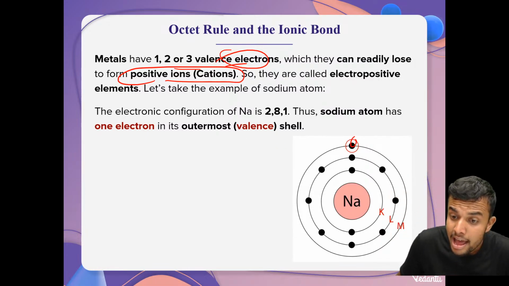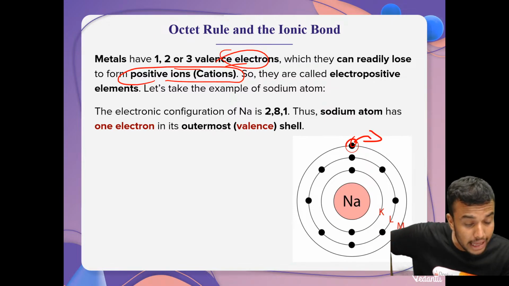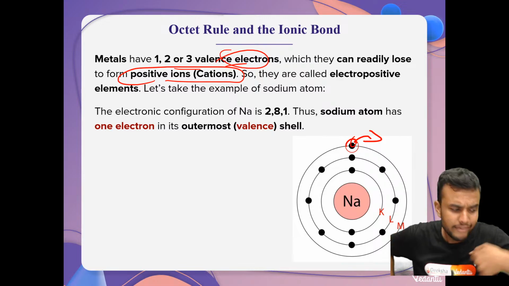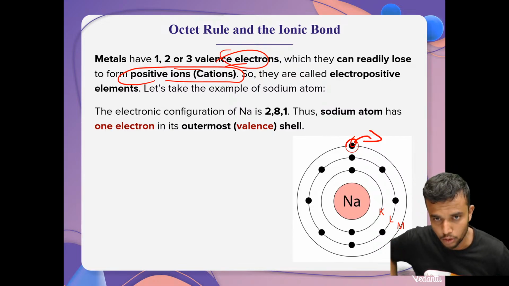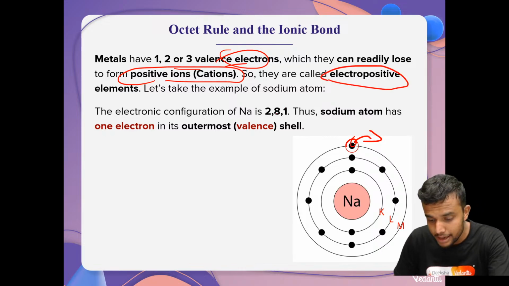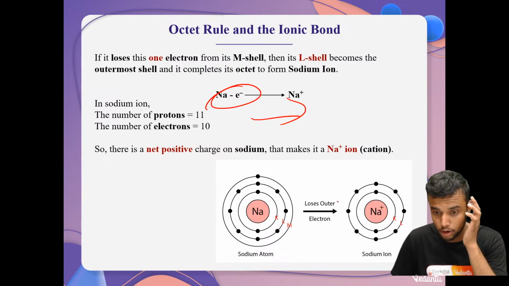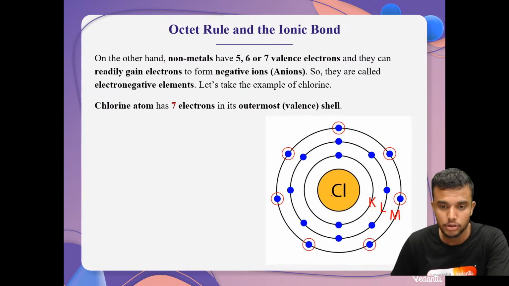Metals lose their valence electrons. Instead of gaining 5 or 6 electrons, they can easily lose their electrons. That's why metals are called electropositive elements. For example, sodium loses its 1 electron and forms the sodium ion, Na plus, a cation.